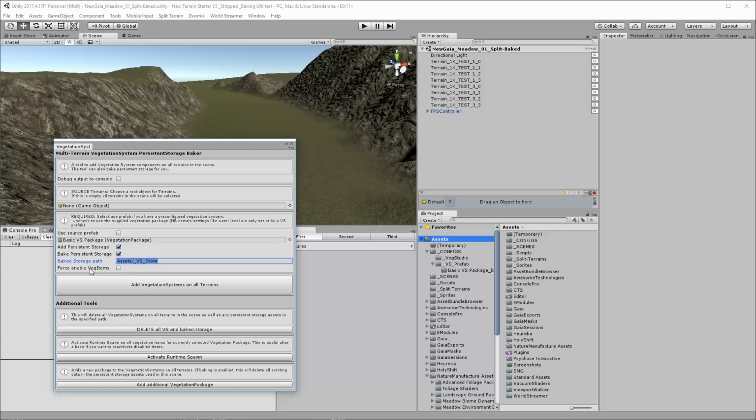And then this force enable veg items, excuse me, this force enable veg items is for after you've baked the persistent vegetation storage once. It sets all the items to be disabled for runtime generation, which is what you want, because you wouldn't want the same items being generated twice.